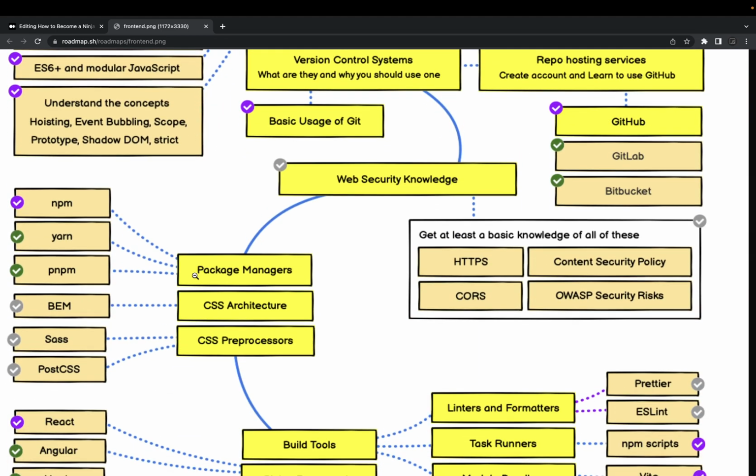Okay, and the important part here is, after looking at the roadmap, you might be seeing lots of things there, right? If you are a fresher, stick to one framework, get hands on with core JavaScript, do simple Express API development, and do the front end with React, because most of the developers are doing that. If you really love Svelte.js, you can try Svelte.js and SvelteKit, and just stick to one package manager, PNPM or NPM, and start learning Tailwind. Before that, learn how CSS really works, the styling using Sass, and writing vanilla styles.